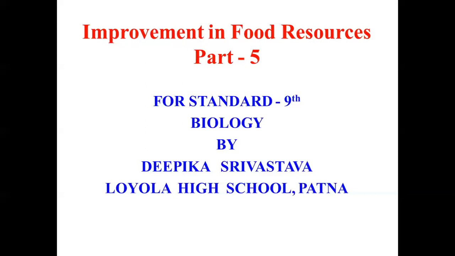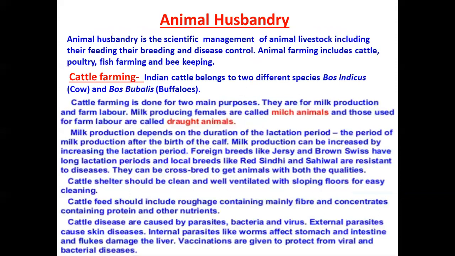So let's start. What is animal husbandry? Animal husbandry is the scientific management of animal livestock, including their feeding, their breeding, and disease control. Animal farming includes cattle, poultry, fish farming, and beekeeping. This is another branch because of a rise in population.